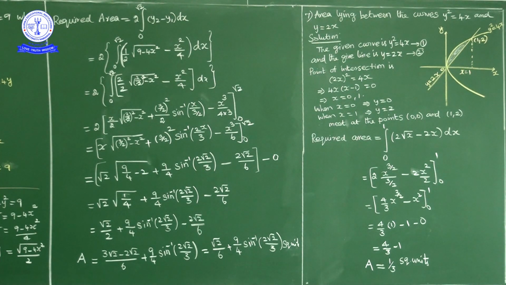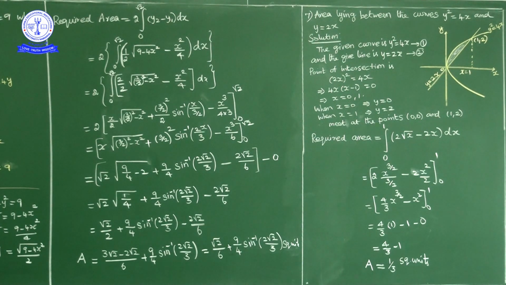Okay, so required area is equal to integral 0 to 1 of 2 root x minus 2x dx, because y square is equal to 4x means y is equal to plus or minus 2 root x. We are considering the first quadrant, so positive, so 2 root x minus the other line y is equal to 2x. So integral 0 to 1 of 2 root x minus 2x dx. Here the formula is simple, upper curve area minus lower curve area. Points of intersection are x is equal to 0 and x is equal to 1. So between 0 and 1, parabola is the upper curve, straight line is the lower curve.